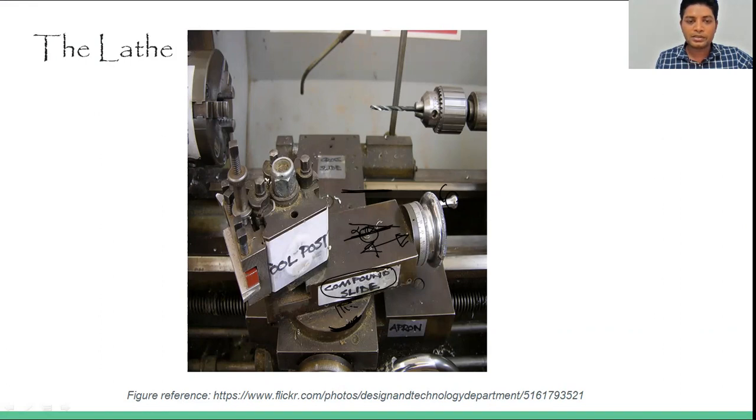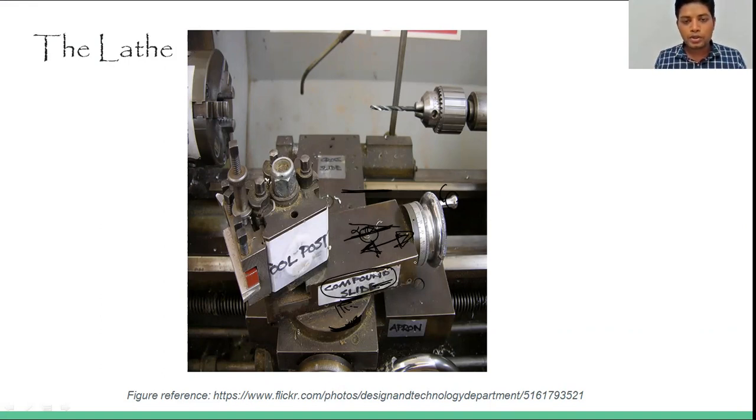Now inside there is some connection, so it can move over here. This cross compound slide can do two types of motion. First, as it is attached with this disc, it can rotate. Second, it can reciprocate.